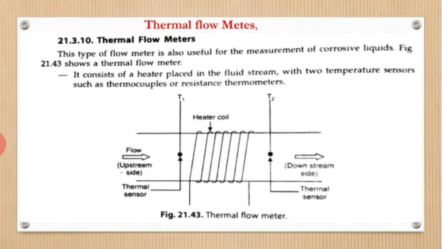Okay, so next one is the thermal flow meter.